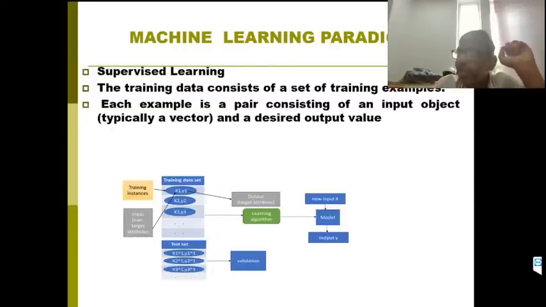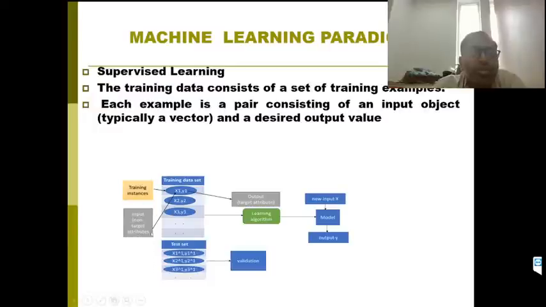For example, area, number of bedrooms, and how old the house is, those are nothing but input values or input features. The price is nothing but the output value or output feature. Like that, we can label the data. That is the main important thing in supervised learning.